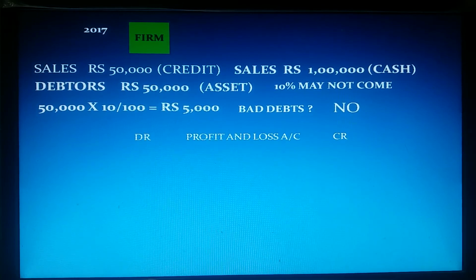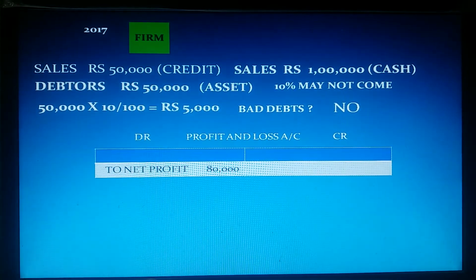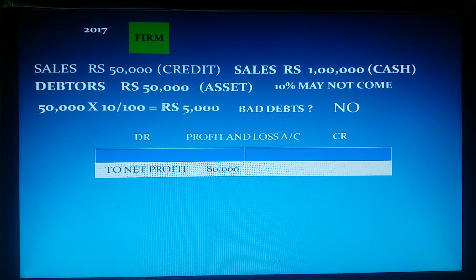And if we ignore that 5,000, then what happens? In the P&L account, without considering this expected loss, we prepare the P&L account and we calculate profit. Assume that the profit for 2017 is 80,000 rupees. But what is the mistake here? This 80,000 is derived without considering that 5,000 expected loss. Means profit is overstated by 5,000 rupees. Our actual profit is 75,000 only.